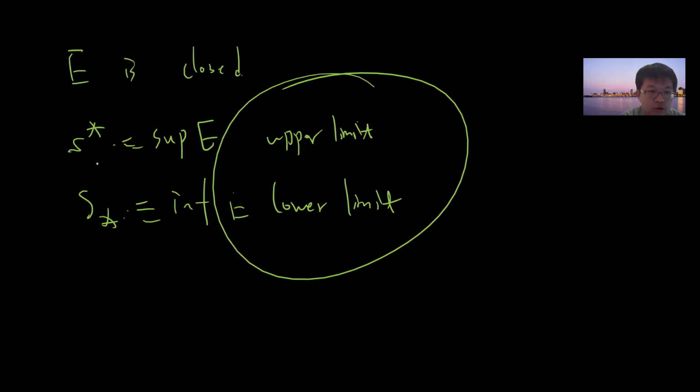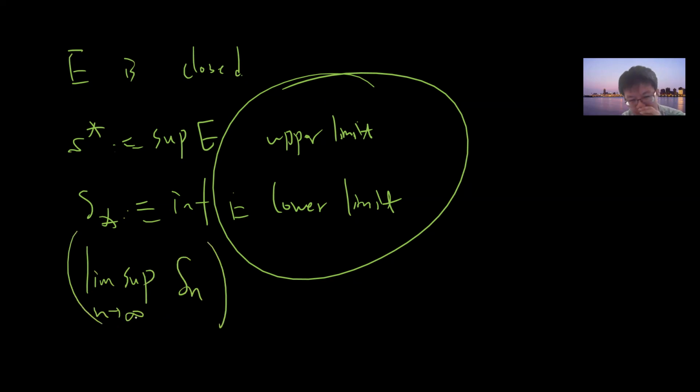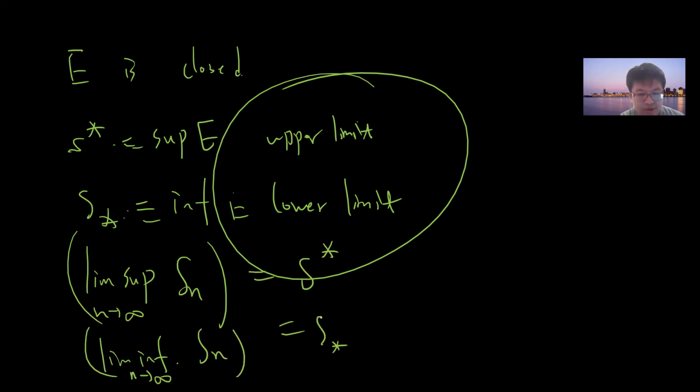And then there's a notation that people like to use, called limit sup. I think it's a very strange notation. This is called the limit sup, and the lower limit is called the limit inf. So limit inf Sn and limit sup Sn are just the upper limit and the lower limit. There are some properties, but I think it's a little bit long, so I don't want to prove them. There's some exercise you can try.